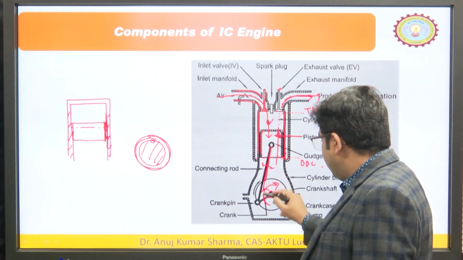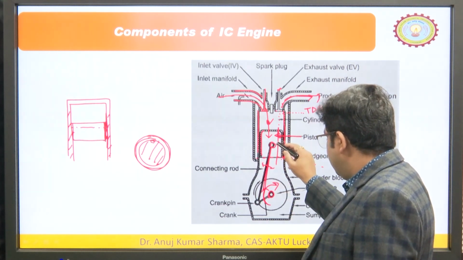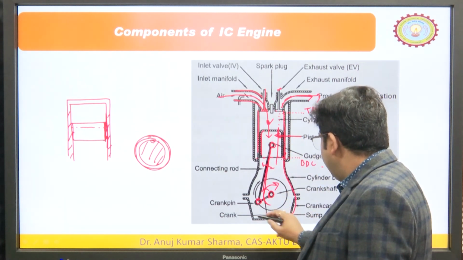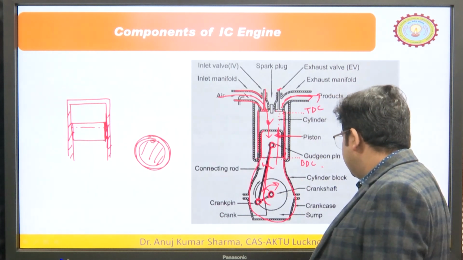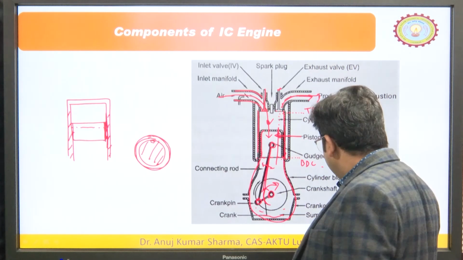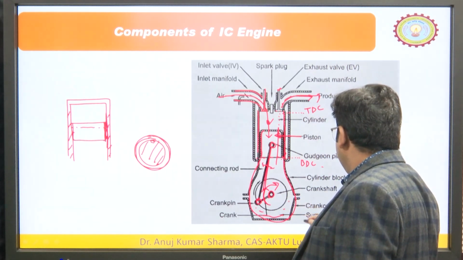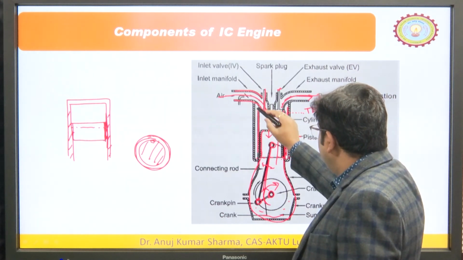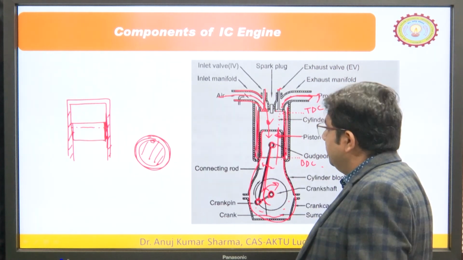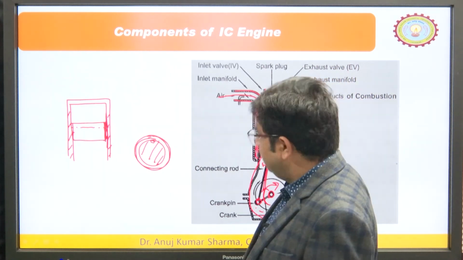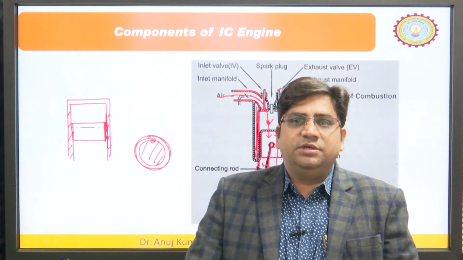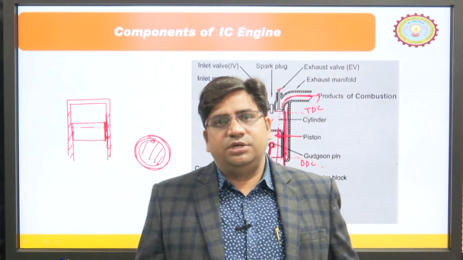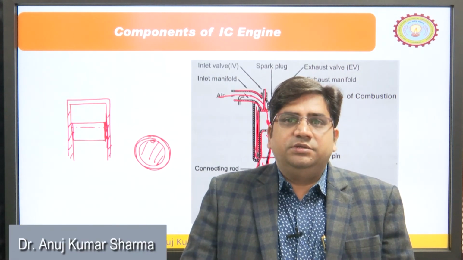Here we have the connecting rod, and this is the pin which connects the piston and the connecting rod. This is the crank pin, this is the body of the engine, the crankcase, this is the sump where engine oil is filled, and this is the crankshaft. This is the space for supply of the cooling medium. Like this we can understand the components of IC engine. If we get some idea of IC engine components, then we will definitely understand the different classifications and working of different types of engines in the subsequent lectures.